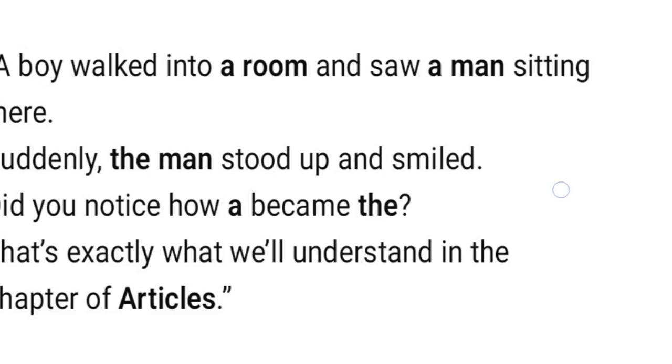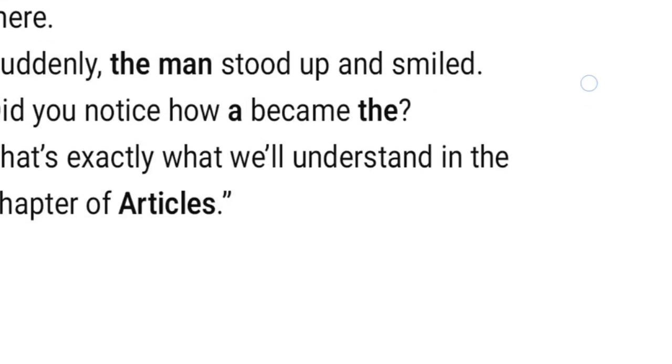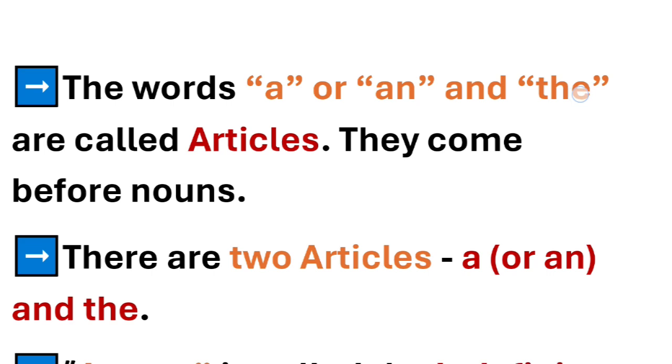A boy walked into a room and saw a man sitting there. Suddenly, the man stood up and smiled. Now, this is a sentence, and I'm asking you, did you notice how "a man" in the first sentence became "the man" later? How did it happen? That's exactly what we will understand in the chapter on articles: how a becomes the, and how a and the are used with different nouns. So let's talk about that.